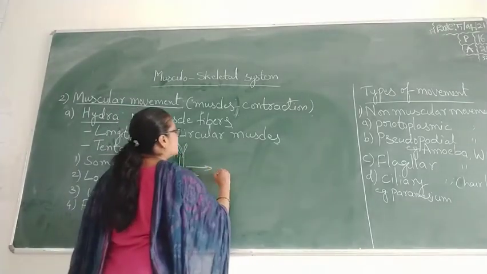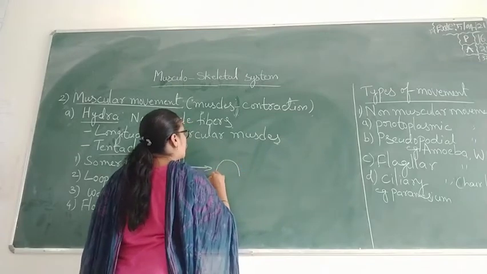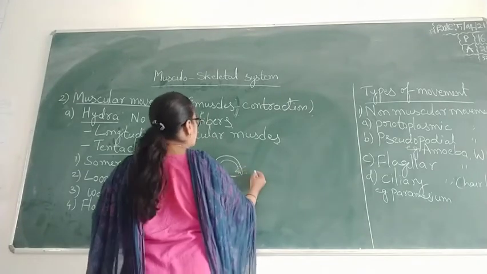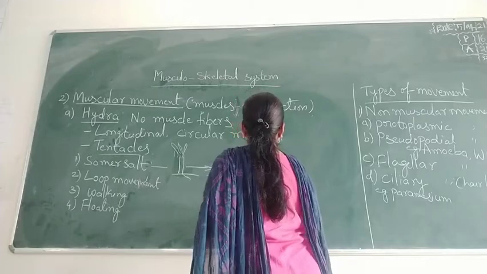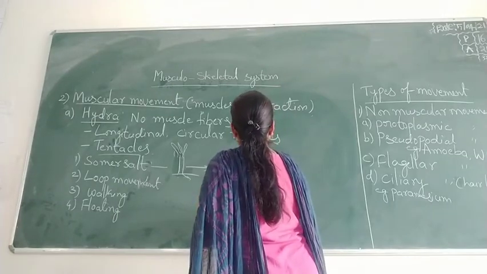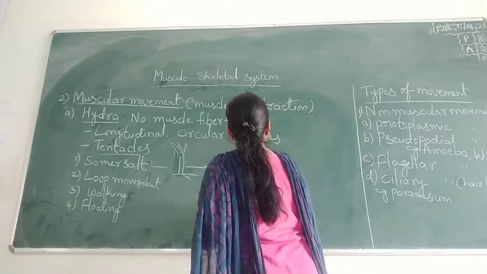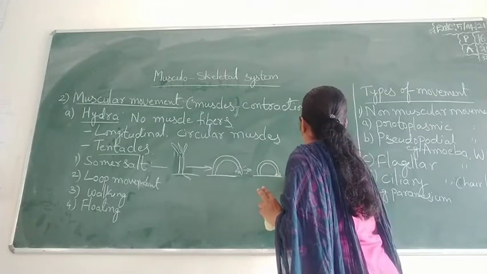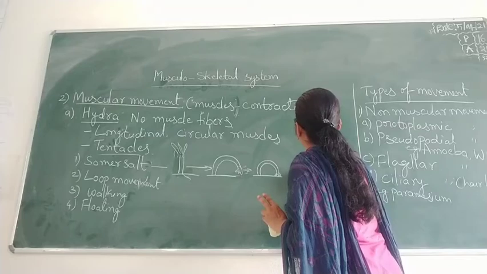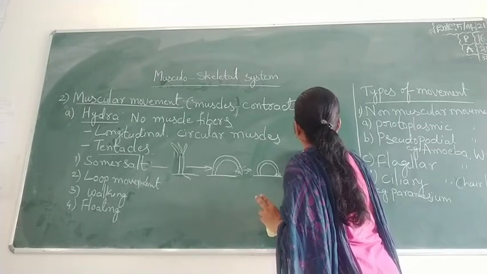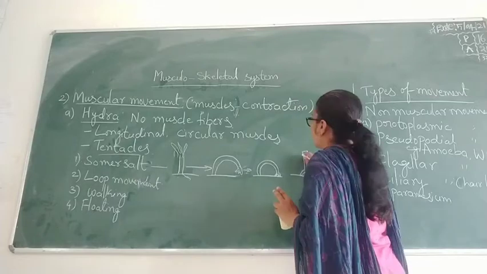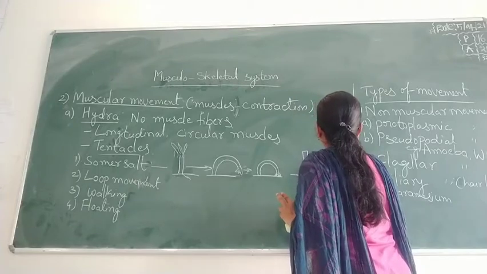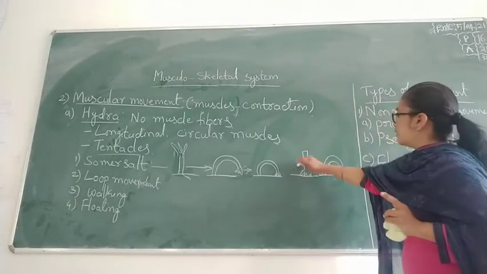When they move, they attach to the substratum, and in the next position they attach to this substratum, and later form upside down, and again attach to this side and move this side.